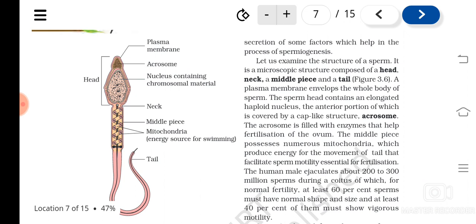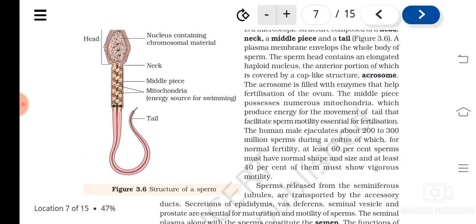Understood? And then the human male produces 200 to 300 million sperms during a coitus. That means when the semen is released, it is having 200 to 300 million sperms. And among these, at least 60 percent of the sperms produced should have mobility and normal size, then only the person will be fertile.